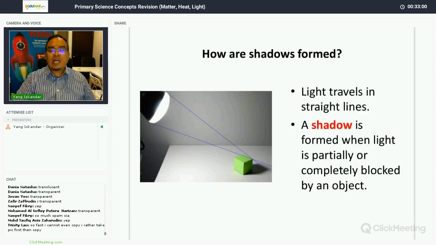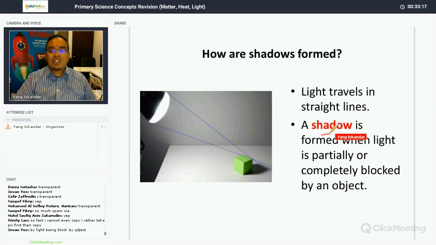Right, now shadow. How are shadows formed? First of all, we need to know that light travels in a straight line. Shadows are formed, and we are able to see shadows, because light travels in a straight line. A shadow is formed when light is partially or completely blocked by an object.